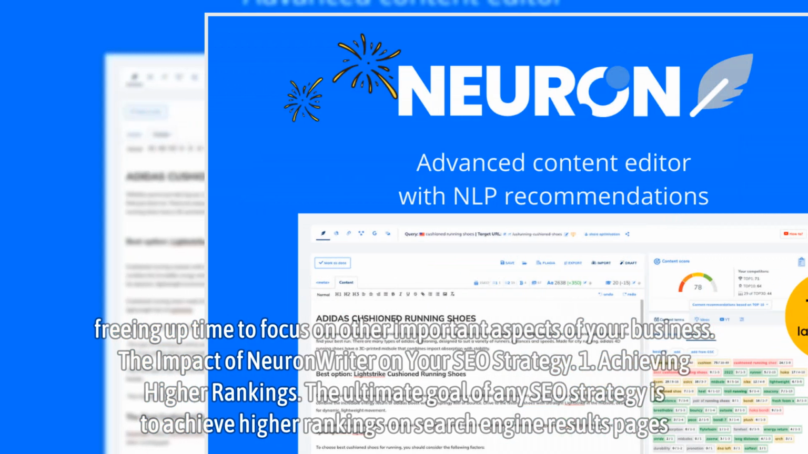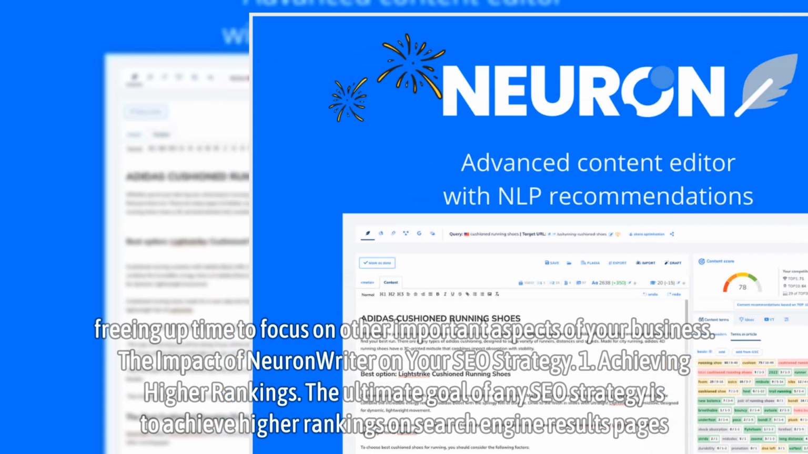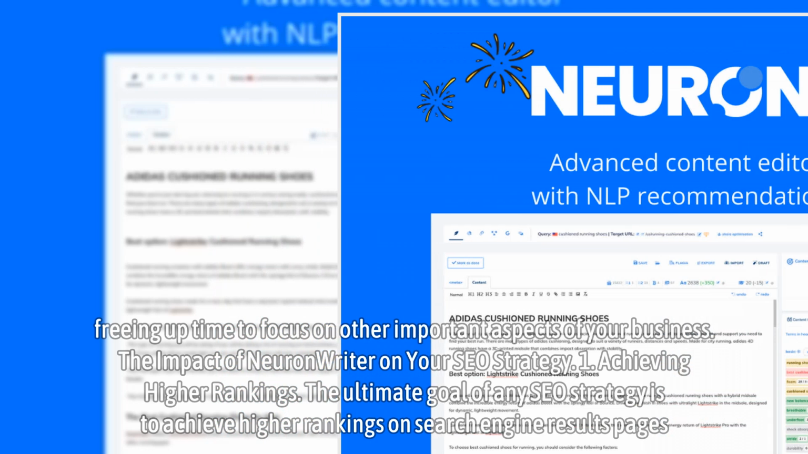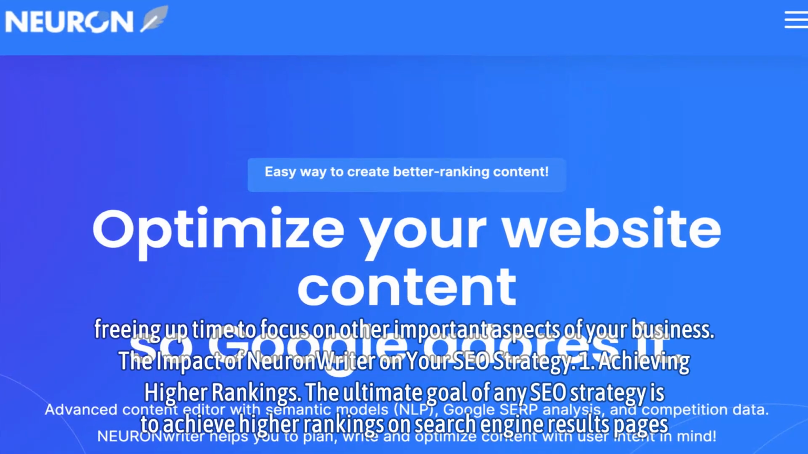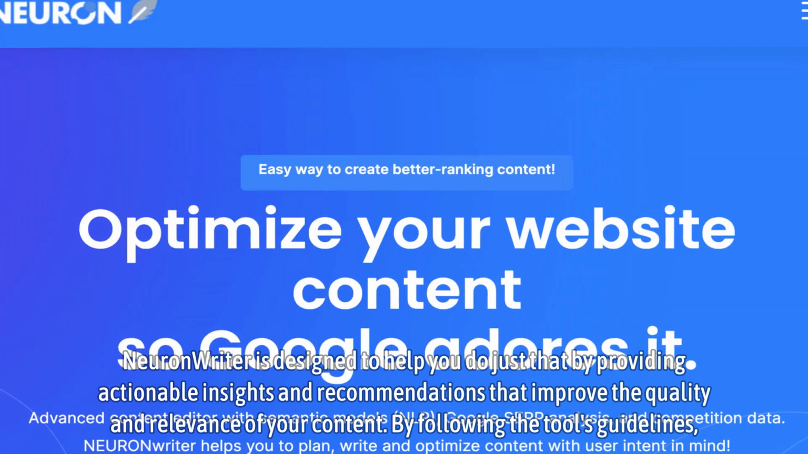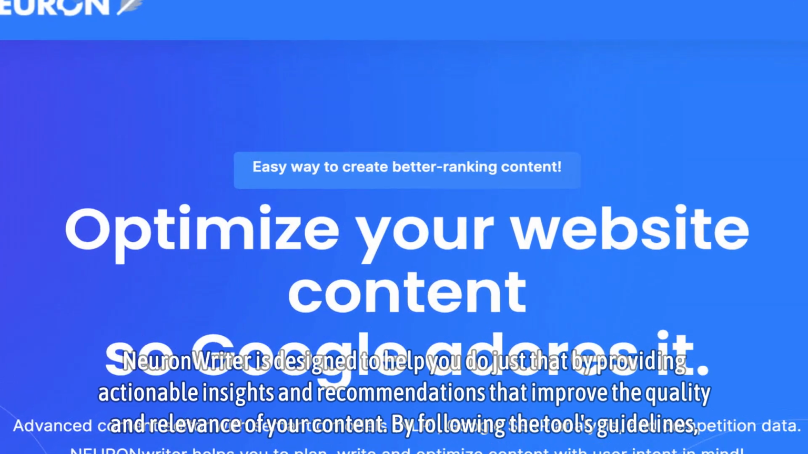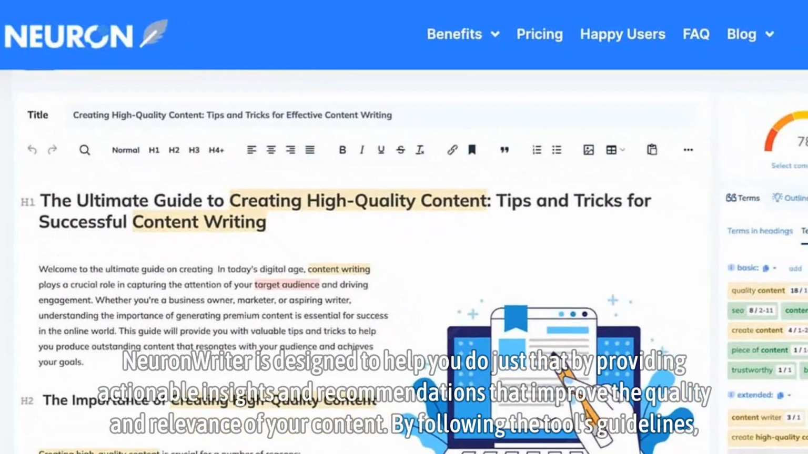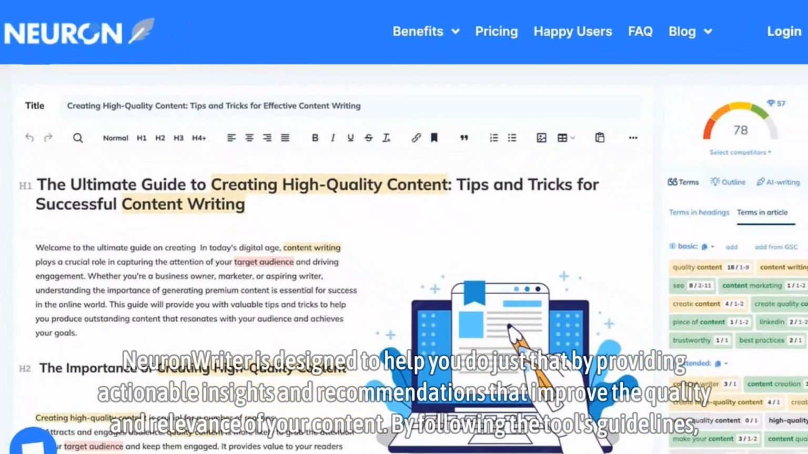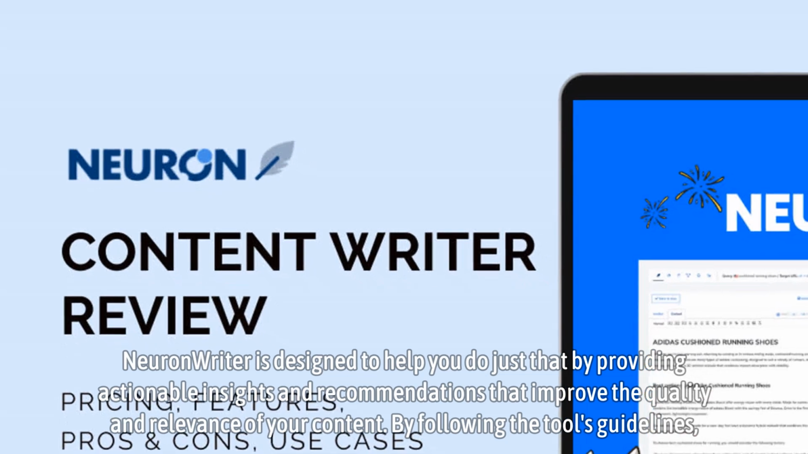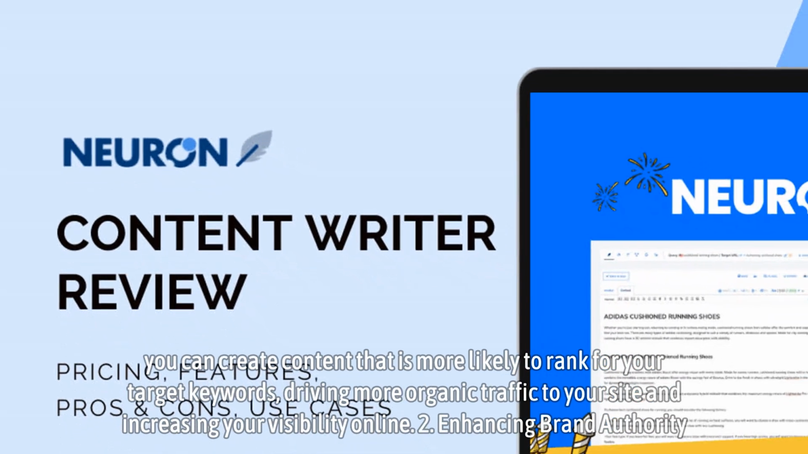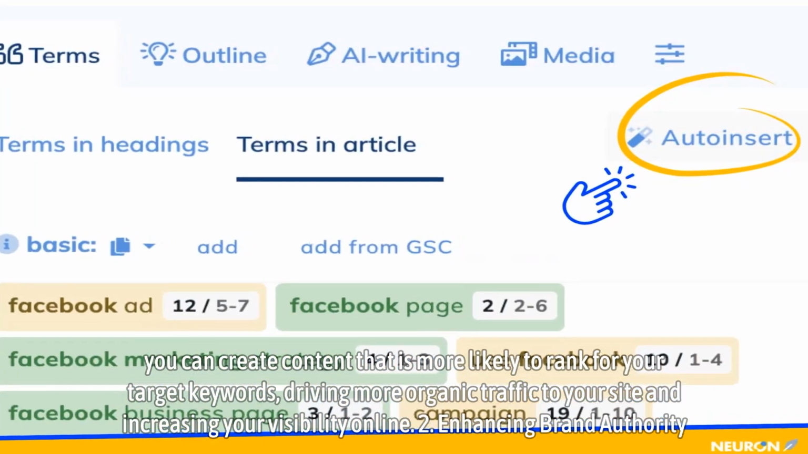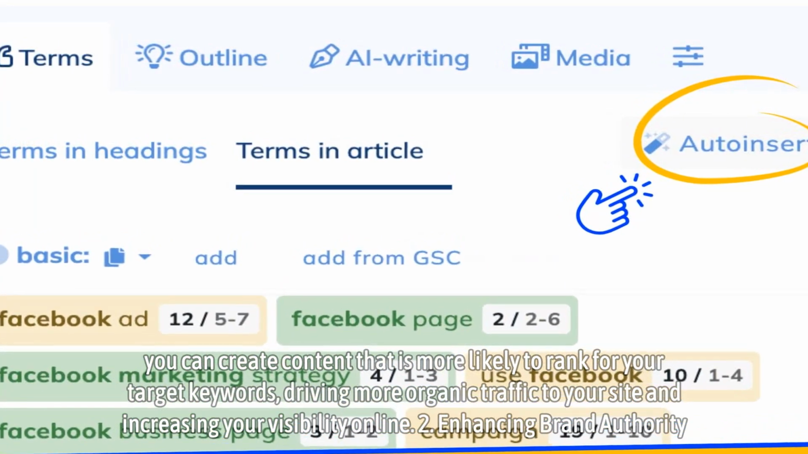1. Achieving higher rankings. The ultimate goal of any SEO strategy is to achieve higher rankings on search engine results pages. NeuronWriter is designed to help you do just that by providing actionable insights and recommendations that improve the quality and relevance of your content. By following the tool's guidelines, you can create content that is more likely to rank for your target keywords, driving more organic traffic to your site and increasing your visibility online.